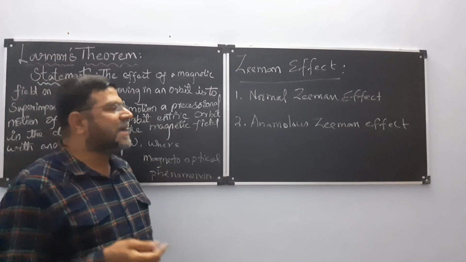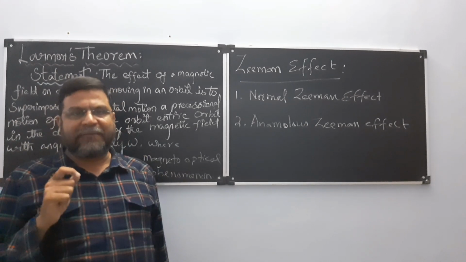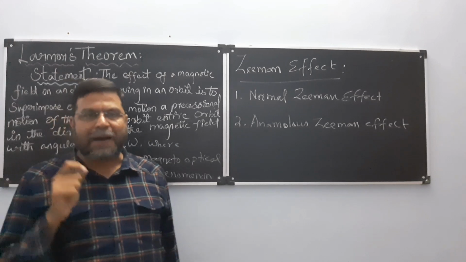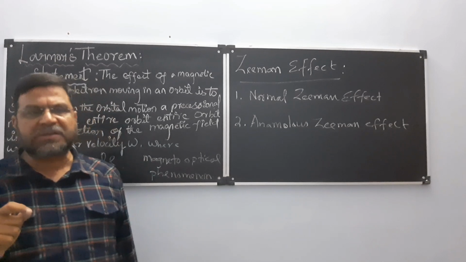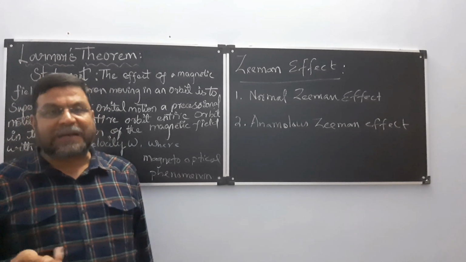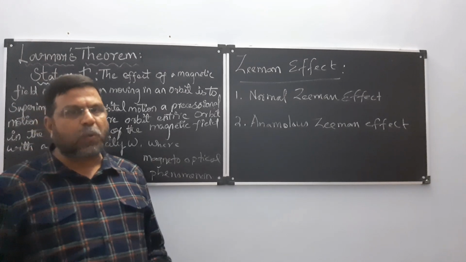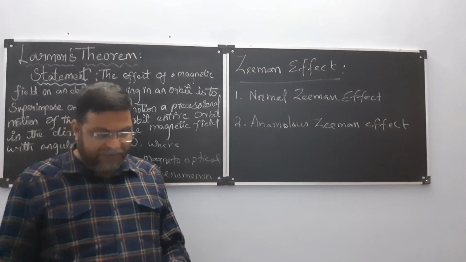Then it is known as Zeeman effect. When a magnetic field is applied on a light emitting source, it will emit spectral lines and this spectral line will split up into two components. Then it is known as Zeeman effect.